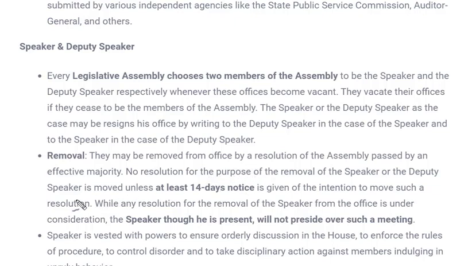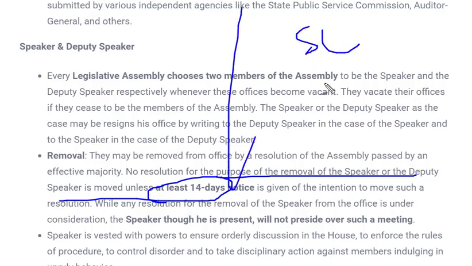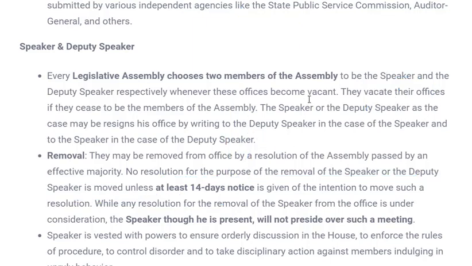And the other reason is that the speaker can be removed by passing a resolution. Any resolution is passed by the majority of the particular house. So if there is a speaker in the state legislature and that speaker has to be removed, a resolution is passed in that particular house. If the speaker of the legislative assembly has to be removed, the resolution is passed, voting is done, and if voting is in favor of the removal, the speaker is removed, and if it is against, the speaker is still there. And the speaker and deputy speaker cannot be removed without being given a notice period of 14 days. Apart from this, they won't be removed. So this is all about the speaker and deputy speaker.